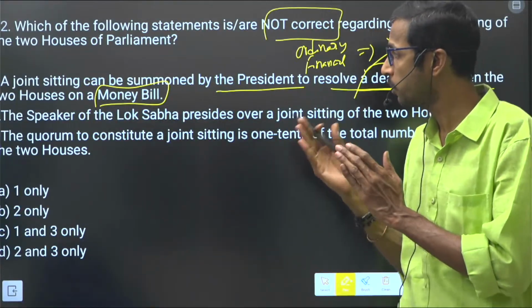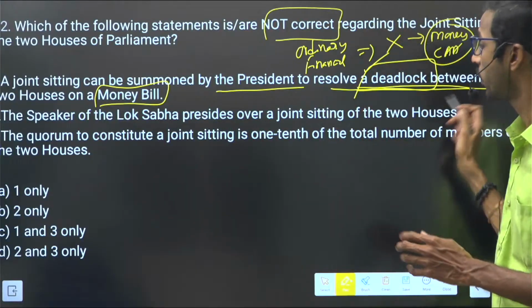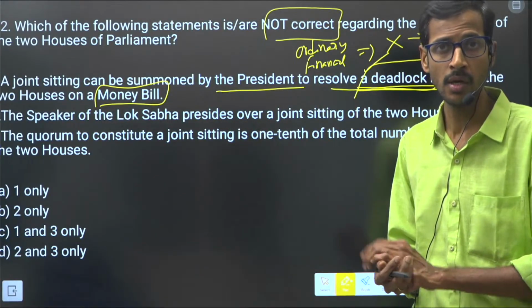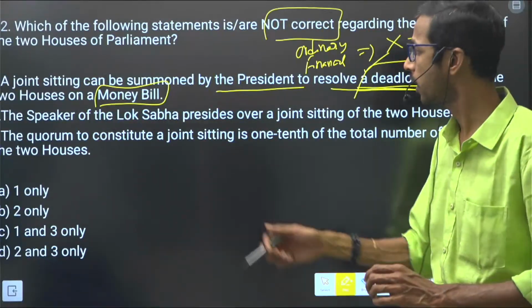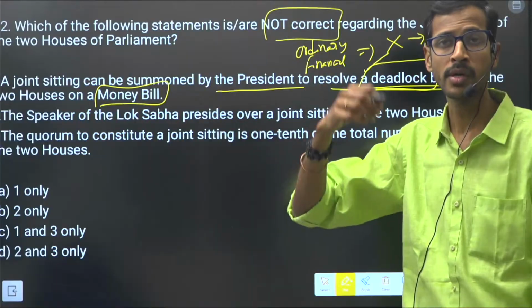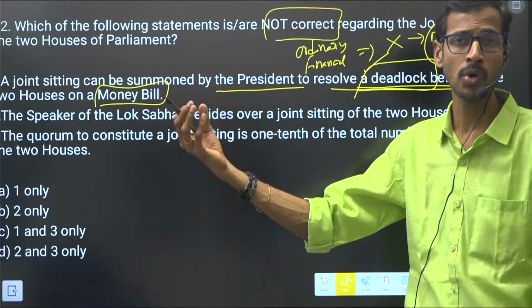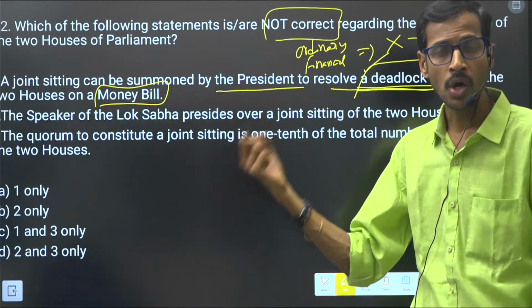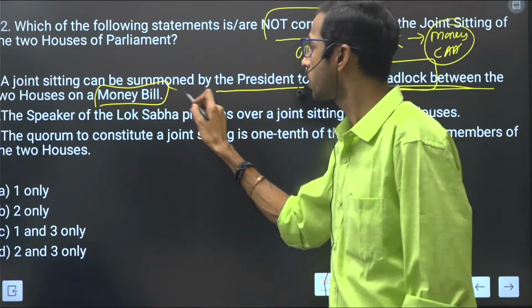So a joint sitting can be summoned by the president to resolve a deadlock. There will not be a deadlock regarding the money bill or constitutional amendment bill, right? Why? Because the president gives assent, and Lok Sabha and Rajya Sabha have some important obligatory principles regarding the money bill and constitutional amendment bill. So that's why this is a wrong statement.